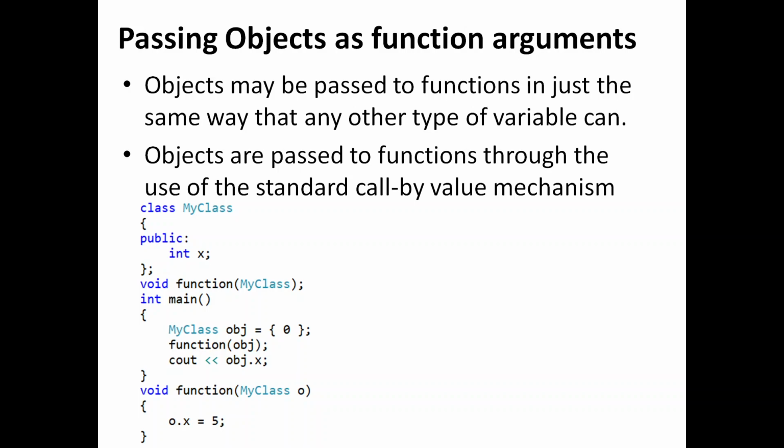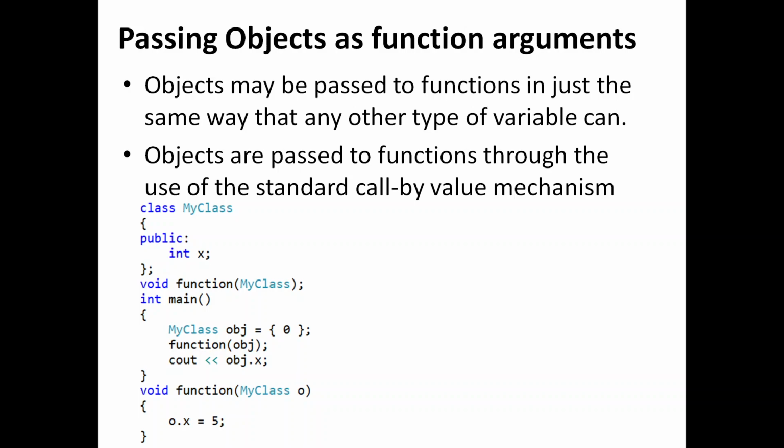By default, when you pass an object from one function to another, it is going to be treated as call by value only. Only when you use a reference variable or a pointer, it will become call by reference. So only arrays are treated as call by reference by default. Whether it is a structure variable or a class object, they are all going to be treated as call by value only. This example demonstrates the usage of call by value for passing an object.